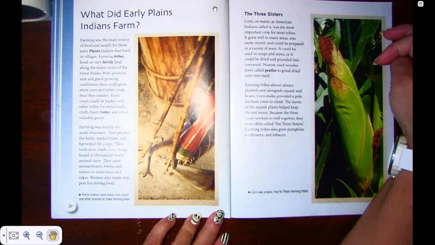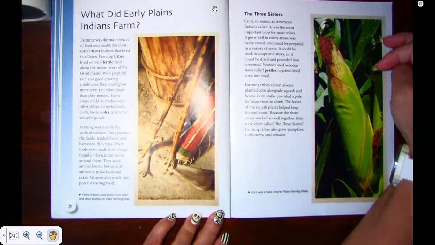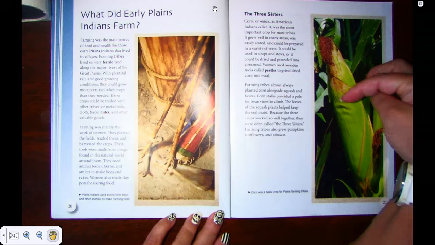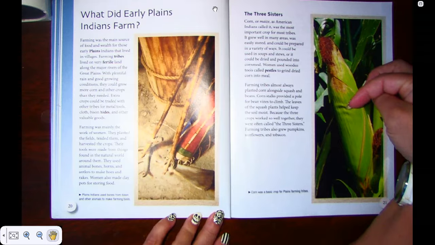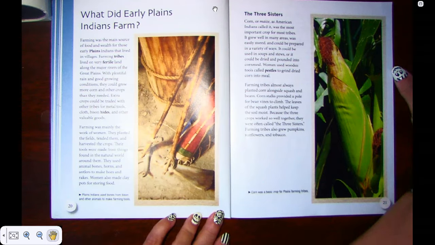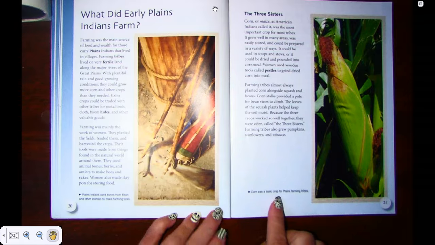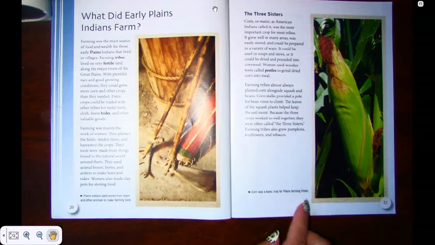Farming tribes almost always planted corn alongside squash and beans. Corn stalks provided a pole for the vines to climb. The leaves of the squash plants helped keep the soil moist. Because the three crops worked so well together, they were often called the three sisters of farming. Tribes also grew pumpkins, sunflowers, and tobacco. This is a photograph, of course, of corn, which was the basic crop of Plains Indian farming tribes.